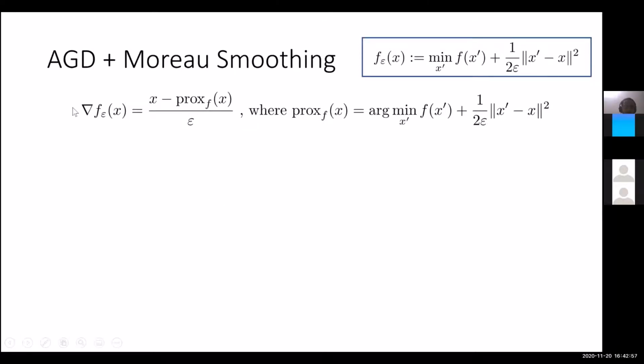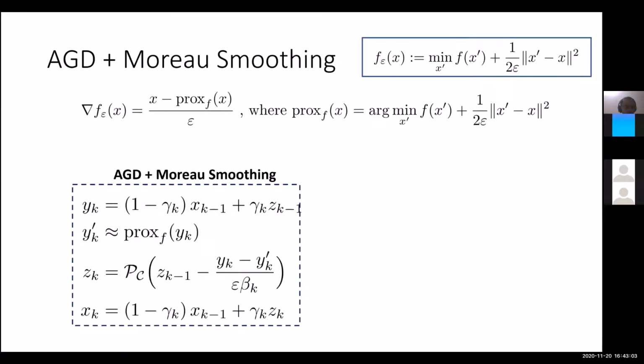Once we have the gradient expression for the smooth version, we would like to accelerate gradient descent on this function. We again take y_k, which is a midpoint, a convex combination of x_{k-1} and z_{k-1}. We compute y_k prime, which is the proximal point of y_k with respect to f. Then y_k minus y_k prime, over epsilon, is indeed the gradient of the smooth function. So if you look at the gradient of f epsilon at y_k, we have y_k minus y_k prime divided by epsilon. That's the quantity here. Then you move in that direction and do the projection back.